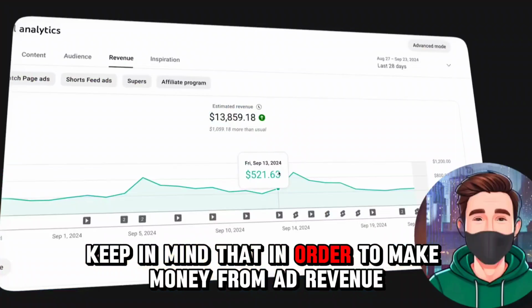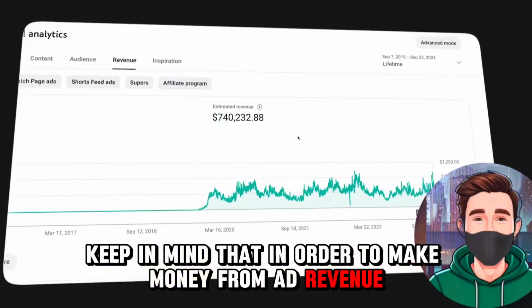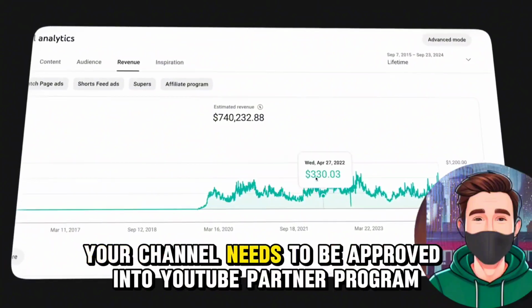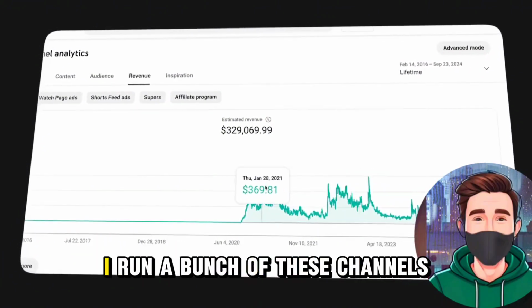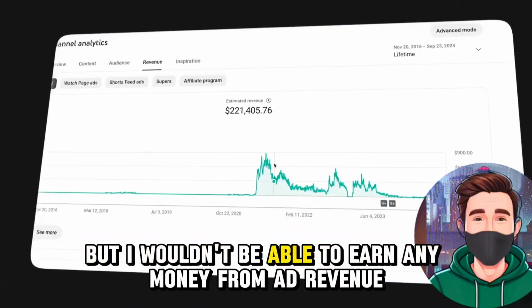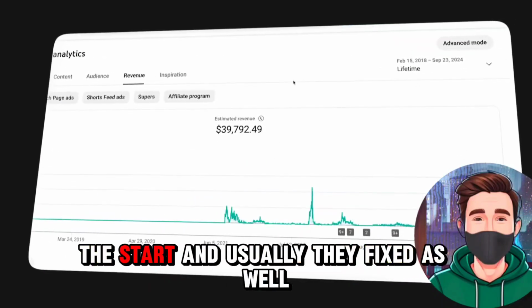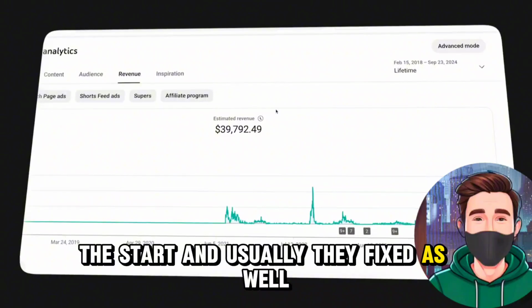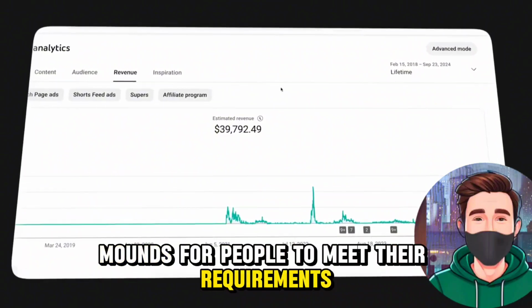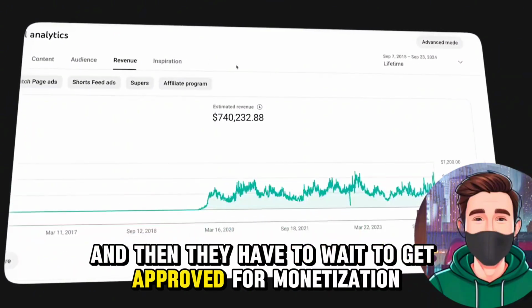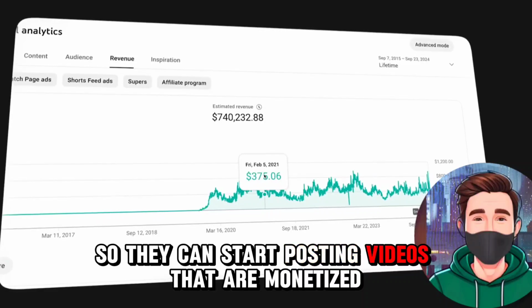Now, keep in mind that in order to make money from ad revenue from your YouTube channels, your channel needs to be approved in the YouTube Partner Program. I run a bunch of these channels, but I wouldn't be able to earn any money from ad revenue if I weren't monetized from the start. And usually it takes 6 to 12 months for people to meet their requirements, and then they have to wait to get approved for monetization so they can start posting videos that are monetized.